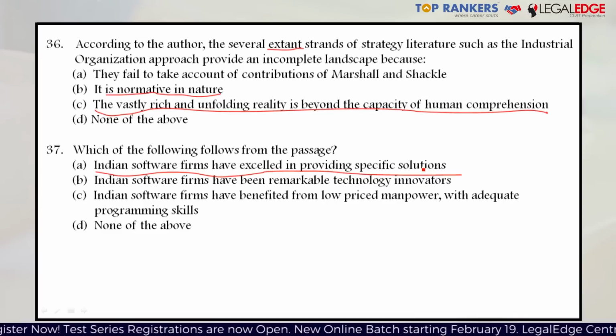B and C are not being talked about. So Indian software firms have been remarkable technology innovators, or Indian software firms have benefited from low priced manpower with adequate programming skills. These are not being discussed, but option A is being discussed. It is directly given, of course, with some inference. So the answer is A. Moving on,